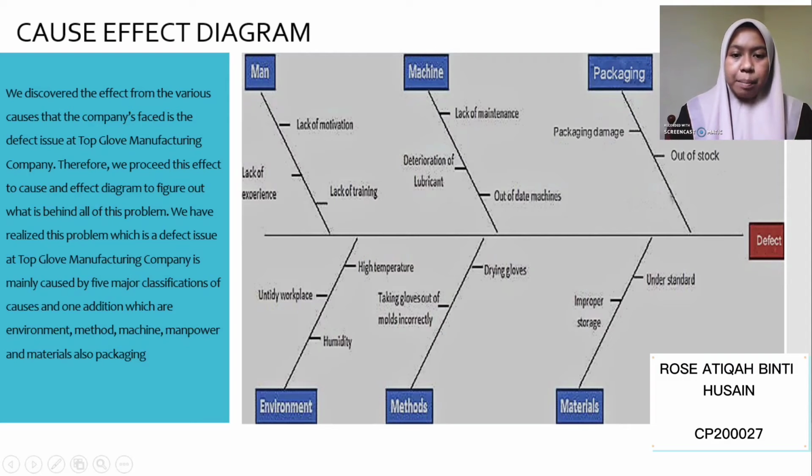Next is methods. The process must be done accurately, such as taking gloves out of the mold correctly. If taken from the molds incorrectly, it may cause contamination of the gloves and further consequences. An incorrect method for drying gloves may cause unhygienic gloves. As for materials, improper storage of material can cause several potentially catastrophic risks.